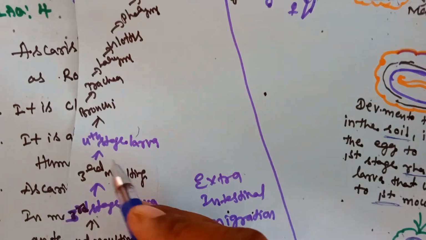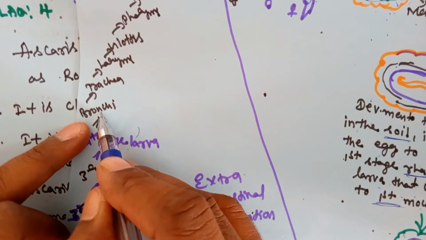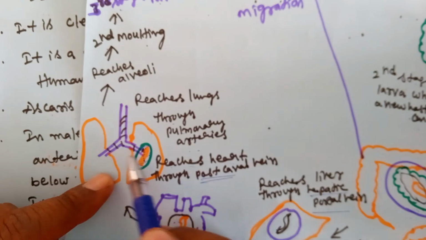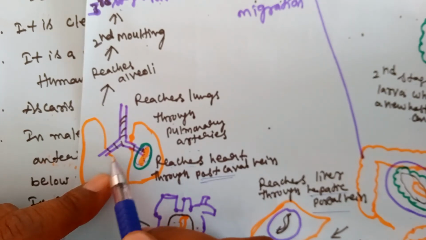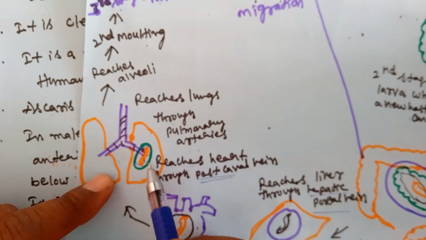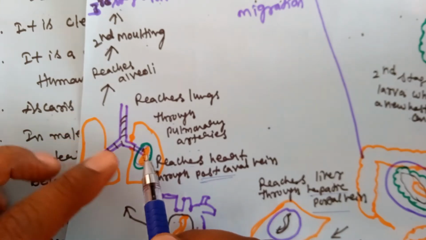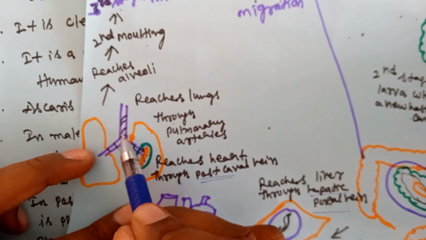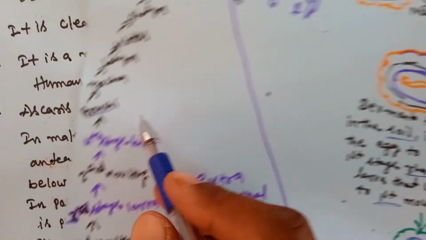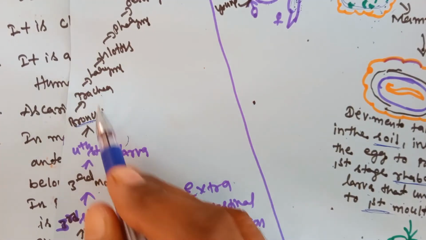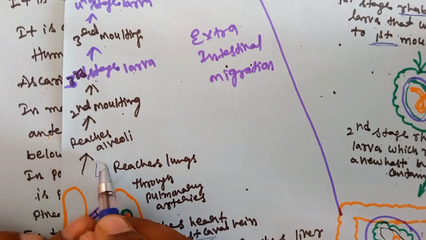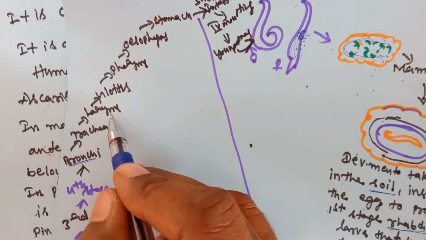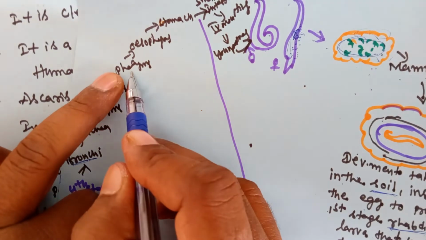Later, the fourth stage larva enters the bronchus. Where is the bronchus? This is the bronchus. Primary, secondary and tertiary bronchi are present in our lungs. The fourth stage larva reaches the bronchus, then goes from the bronchus to the trachea, from the trachea to the larynx, the voice box, from the larynx to the glottis, and from the glottis to the pharynx.